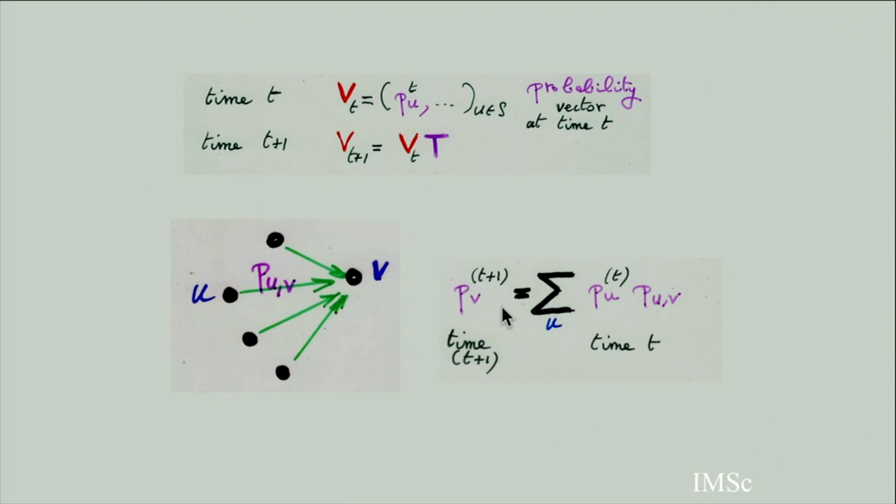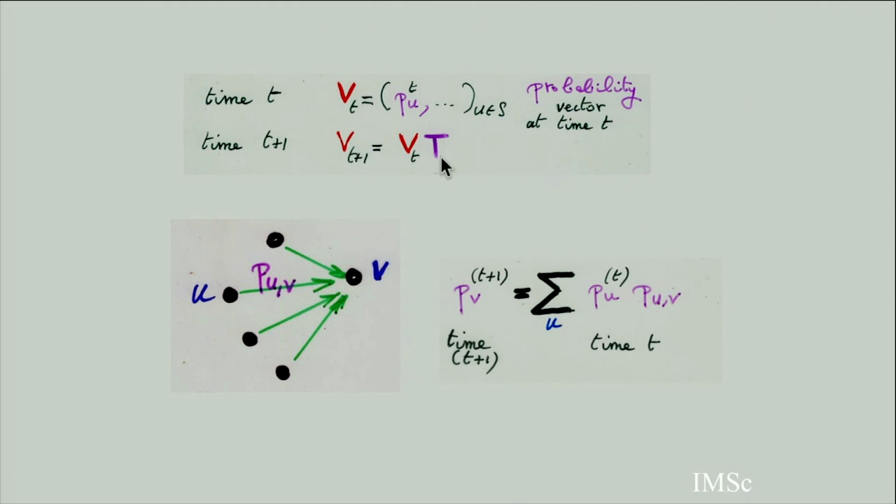When you go to time t plus 1, the probability to be in the state v after t plus 1 is a sum of all the probabilities to be in the state u at time t multiplied by the probability to go from u to v. So you see this picture: the probability to be here is a sum, over all these states u from which you can go to v, of the probability of u multiplied by the probability of the edge. So this is a transition matrix. So you see from time t to time t plus 1.